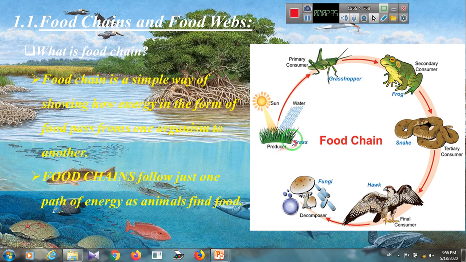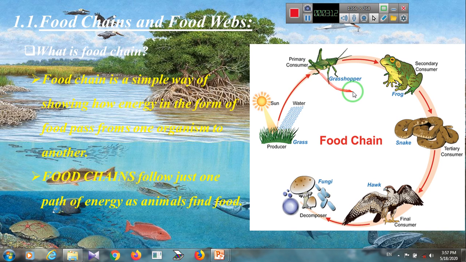So the first is the grass that we call the producer. It uses the sunlight energy, absorbs the water, and also needs the carbon dioxide from the atmosphere to do photosynthesis to produce the food. And then the producer, which is the grass, is eaten by the grasshopper. The grasshopper is a primary consumer. It will eat the grass and get the energy from the grass.